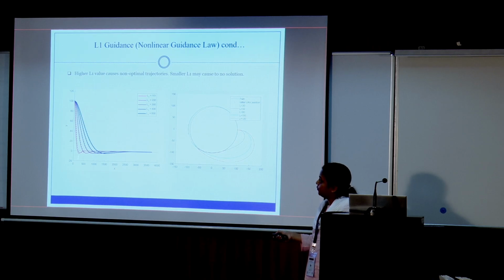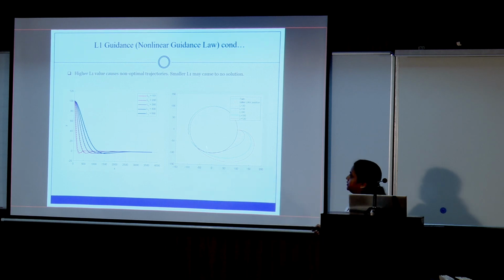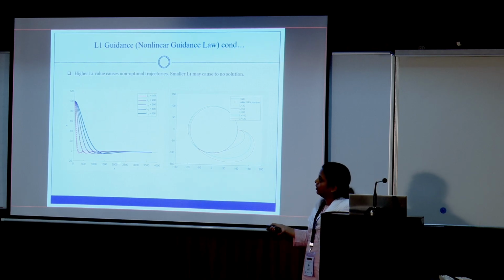Like straight line path following, you can see the same effect for circular path following. But recently my students have worked on that and they have optimized this and made an optimal L1. The results are not included because it is not communicated yet.